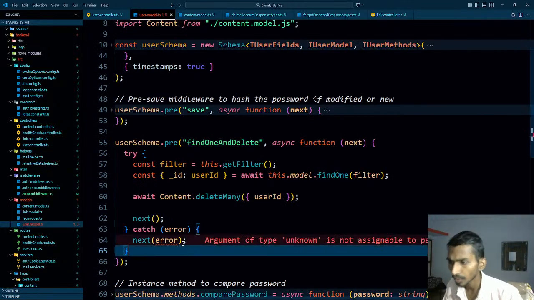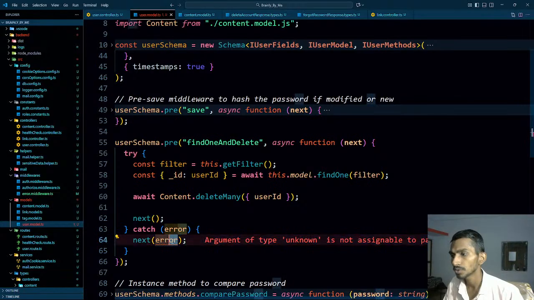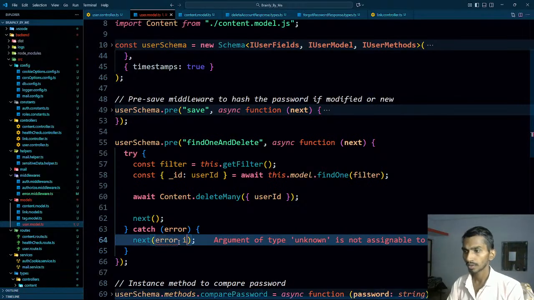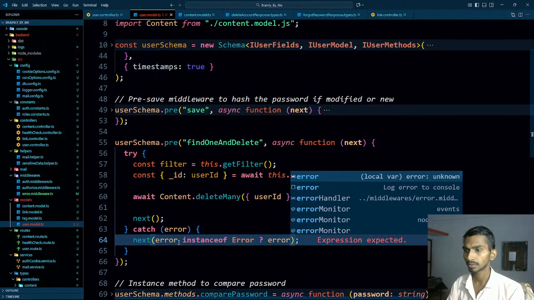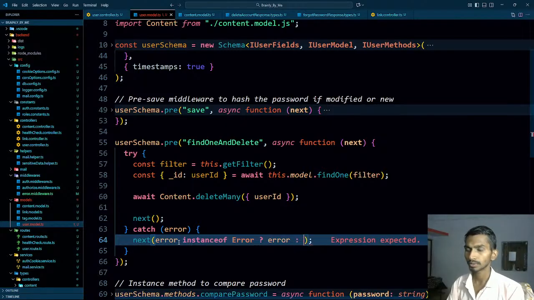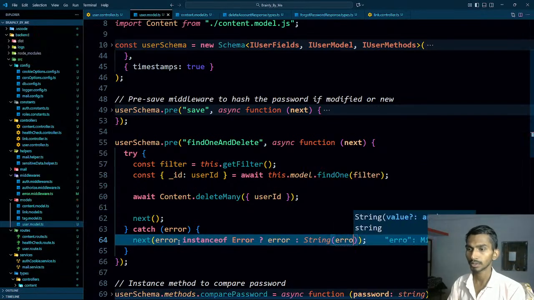Let's ask this first of all. What is this? The type of error is unknown. Okay, so let's do error instance of error. In that case, error, otherwise error dot, what am I supposed to do? String here. Is this okay?